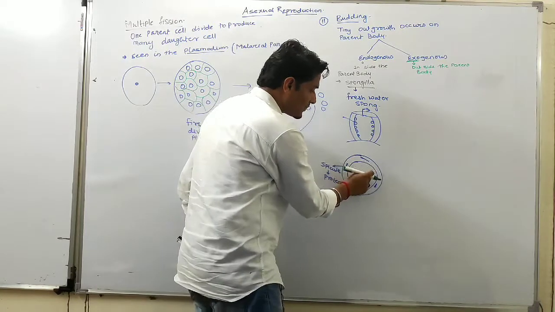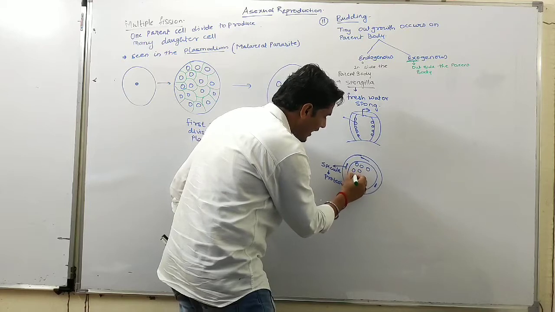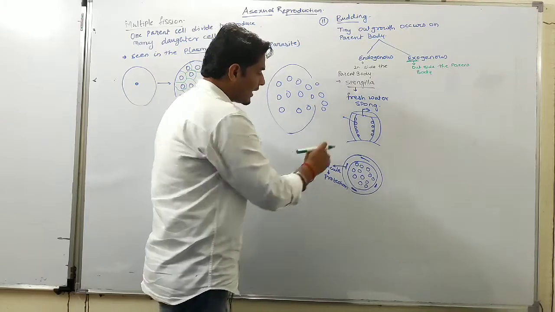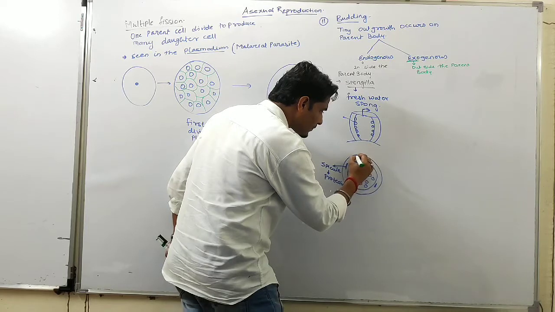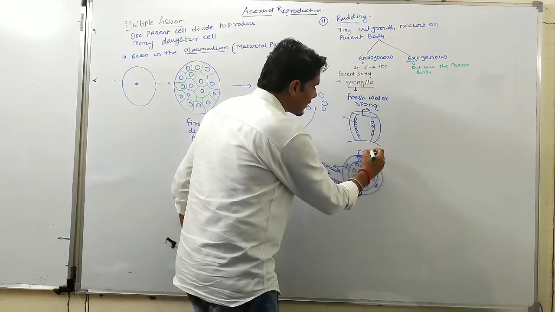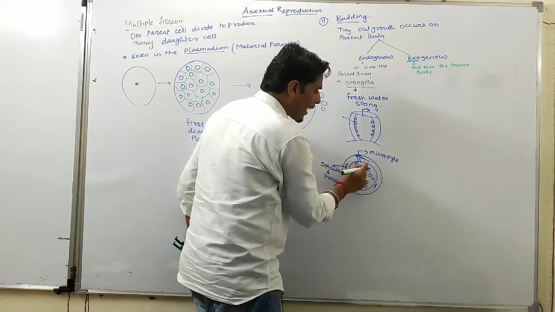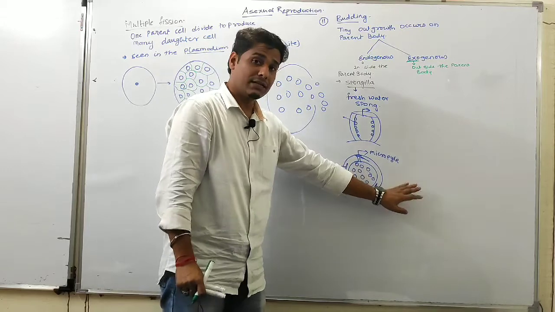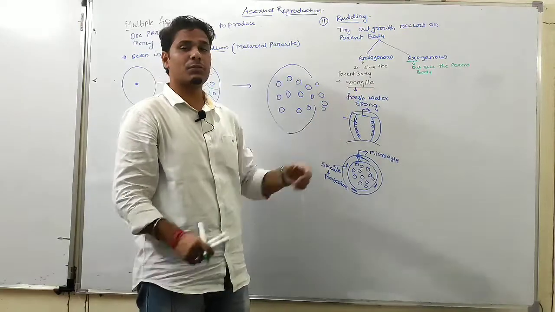And inside the cavity there is a mass of cells, and one opening is present at the top, and this opening is called the micropyle. So through the micropyle these cells are liberated out and fall on a suitable substratum, and they will germinate into new spongilla.